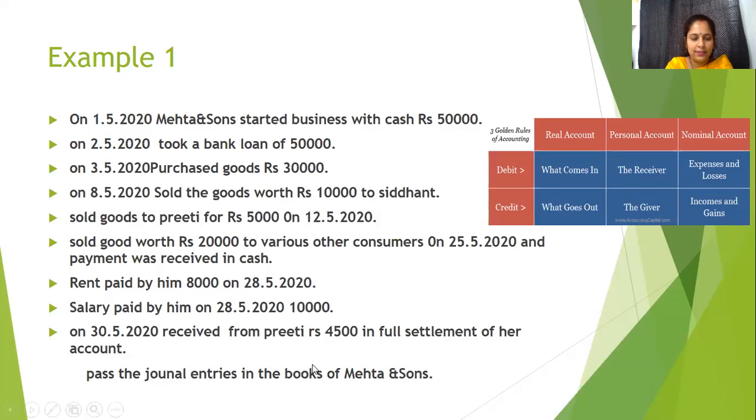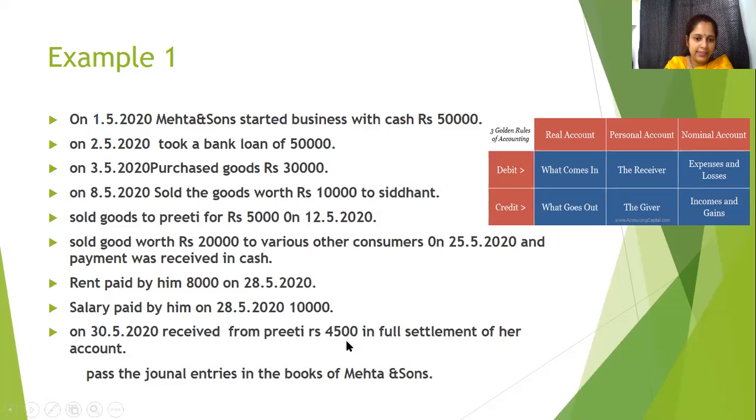So what is this 500? It is in full settlement of her account. She is no longer going to pay anything more than 4,500. This is what she will be able to pay, that is amount 4,500. Now, since she's a debtor and she needs to pay it, this amount will be known as discount allowed account, and discount allowed account is like an expense to us. So discount allowed account will be debited.